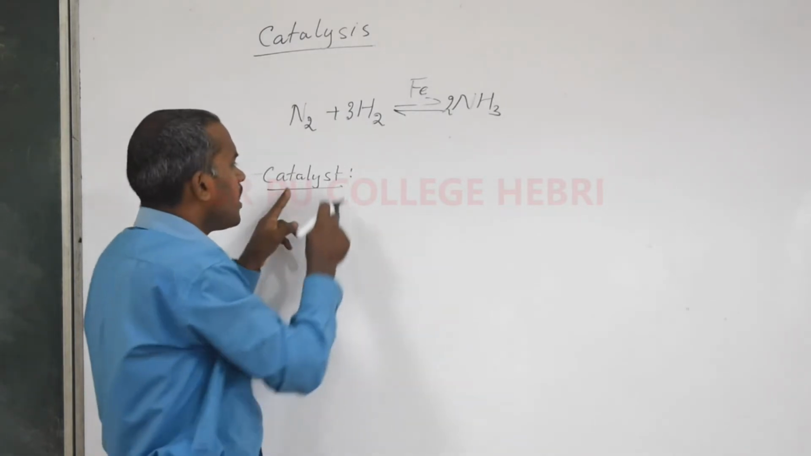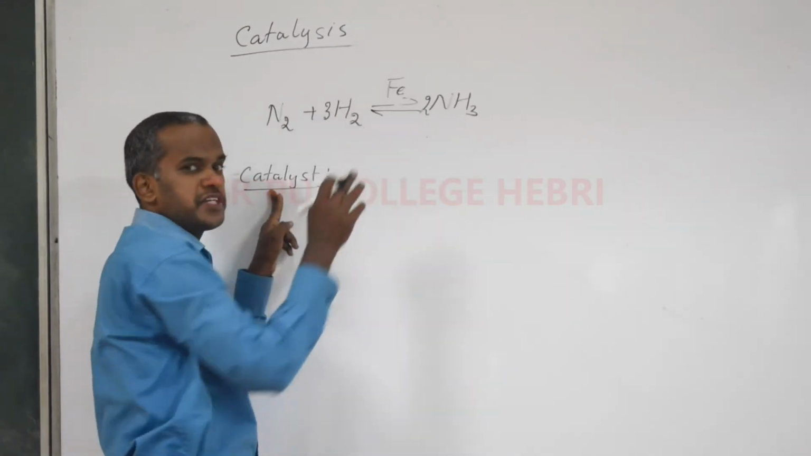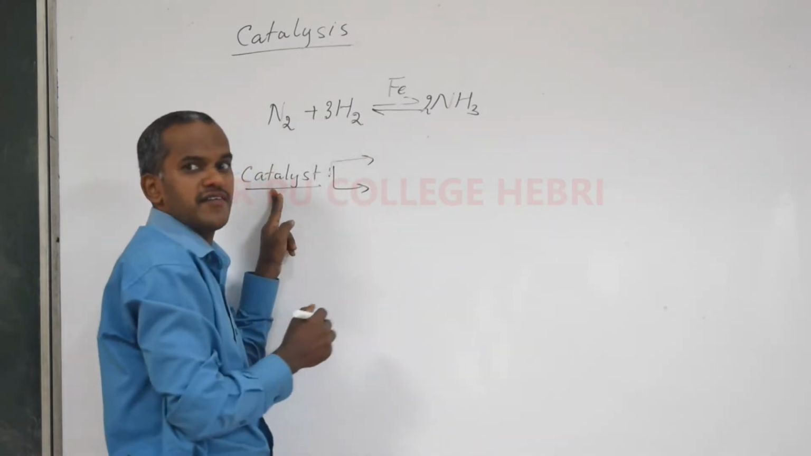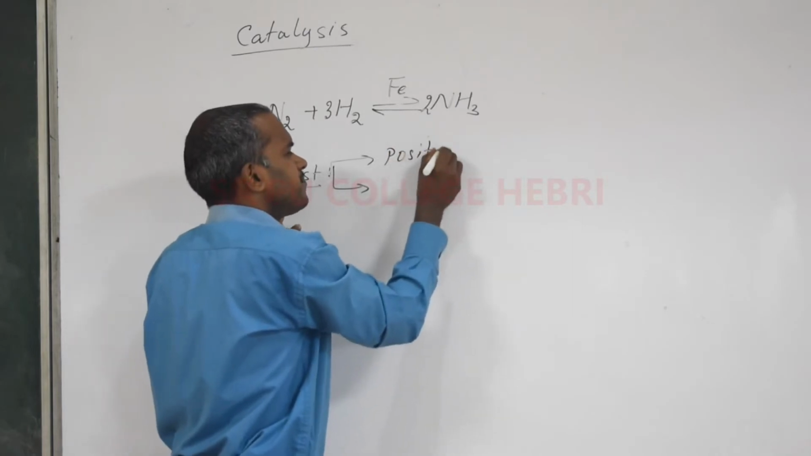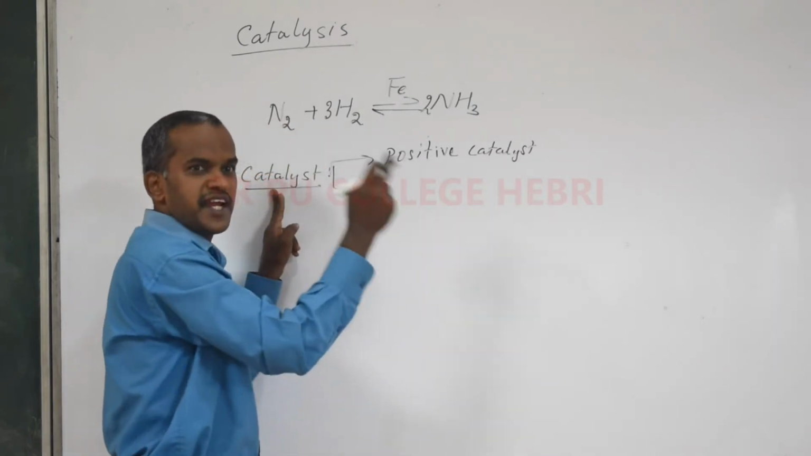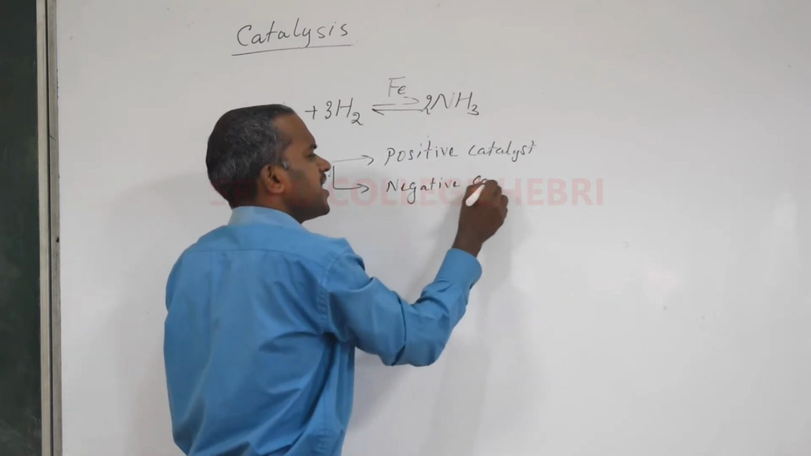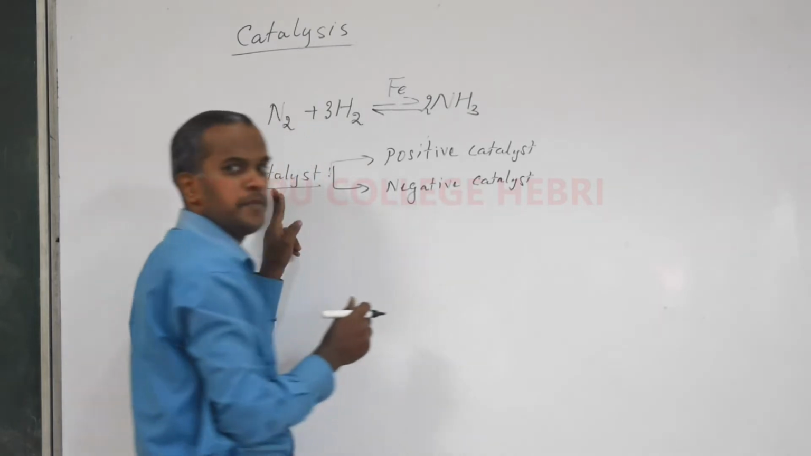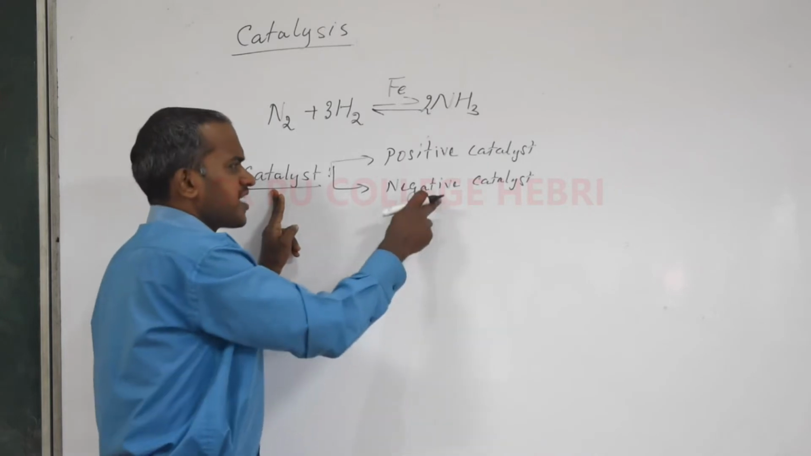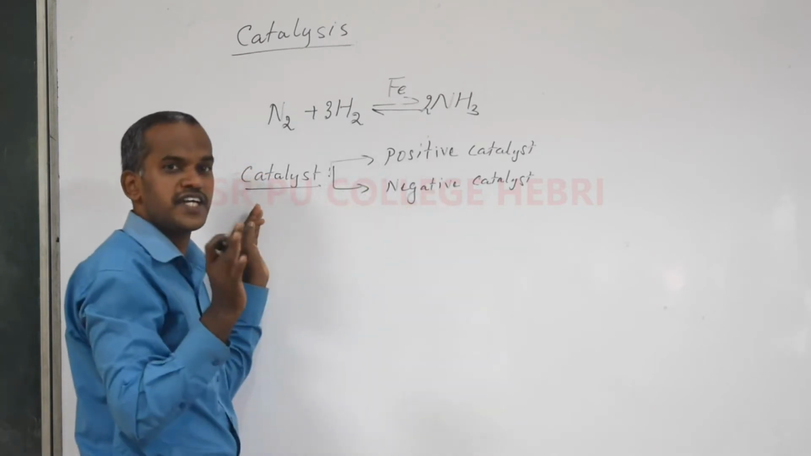Now, let me move on to different types of catalyst. Just like I told you, the substance may increase or decrease the rate of reaction. There are two types of catalysts. One is positive catalyst. Can you guess what is the second type of catalyst? The positive catalyst is a catalyst which increases the rate of reaction, and the negative catalyst is the one which decreases the rate of reaction. If you study about food preservatives, those are the chemical substances which decrease growth of microorganisms. They act as a negative catalyst. So you understood what is catalyst and what are the two types of catalyst.